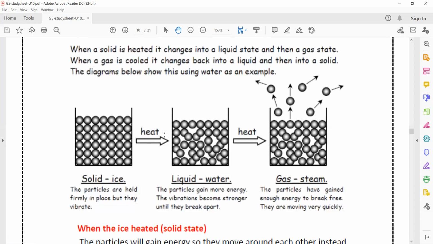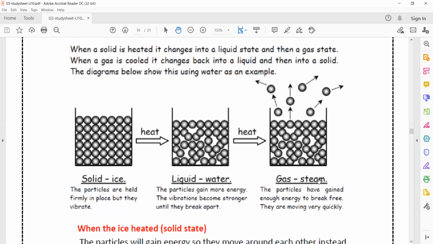When they get heat energy, the particles gain more energy until they reach the melting point. The vibrational motion becomes stronger, faster and stronger, until they break apart when the water reaches its melting point. So it becomes a liquid state.